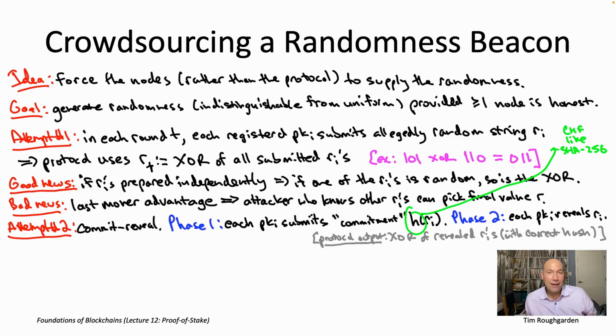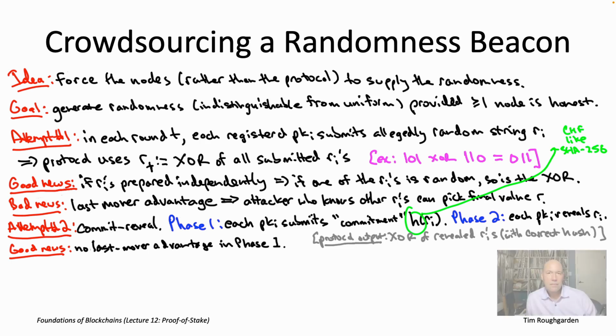It may know the hashes of their own random strings. But again, assuming, as usual, that you can't just invert this cryptographic hash function in practice, that means during phase one, there's no way for the attacker to know what other people's random strings are, only the commitments. Therefore, it doesn't know what it should pick for its string to force some output of the eventual XOR. So that intuition is correct in the sense that there's no last mover advantage in phase one. It's literally no help at all knowing everybody else's commitments at the time that you're choosing your own input R sub I.